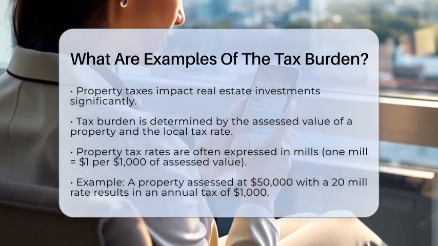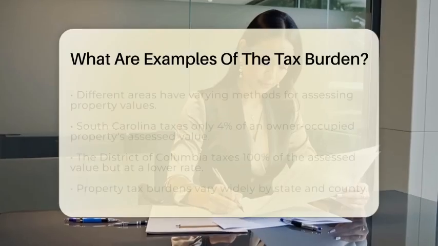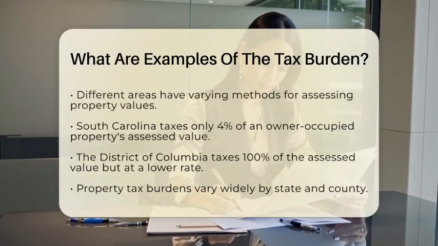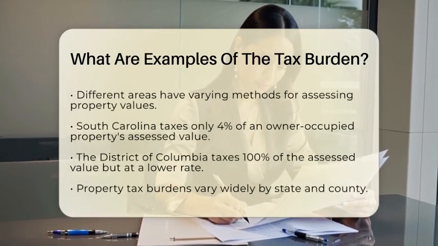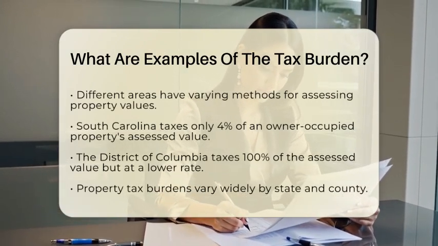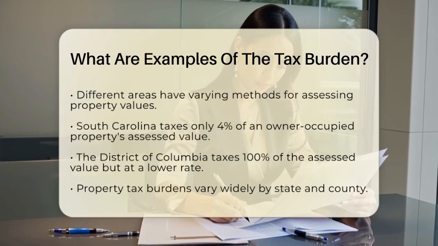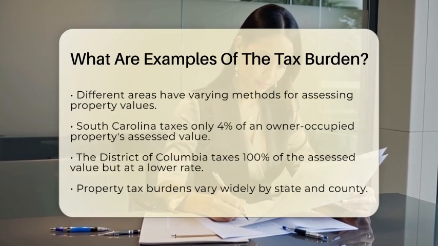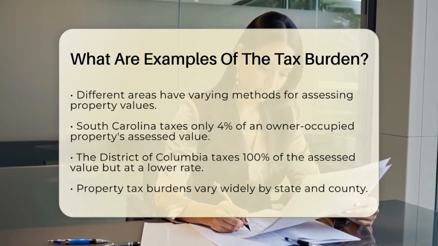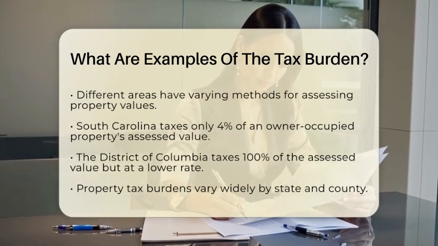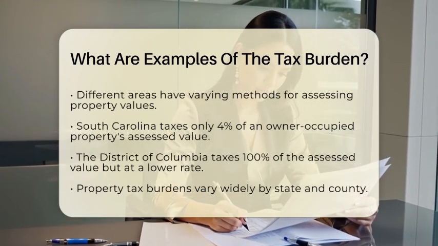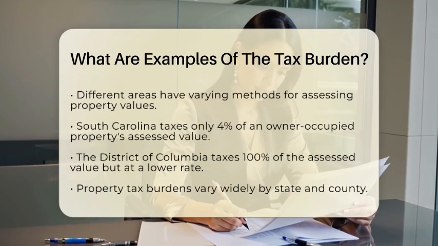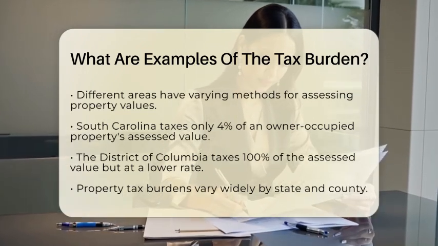Next, it is important to note that different areas assess property values in various ways. Some places tax the full assessed value, while others only tax a portion. For example, in South Carolina, only 4% of an owner-occupied property's assessed value is taxed. This results in a higher tax rate to make up for the lower assessed value. In contrast, the District of Columbia taxes 100% of the assessed value but at a lower rate. This means that the effective tax burden can vary significantly based on where your property is located.